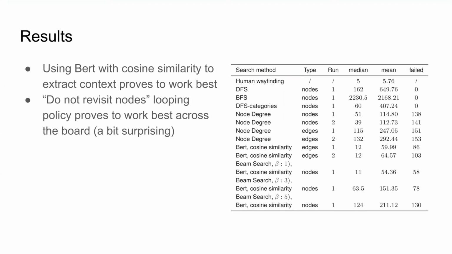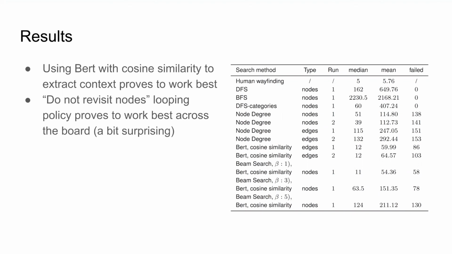The results of all our experiments can be seen in the table on your screen. Using BERT with cosine similarity to extract context from node names proved to work the best.